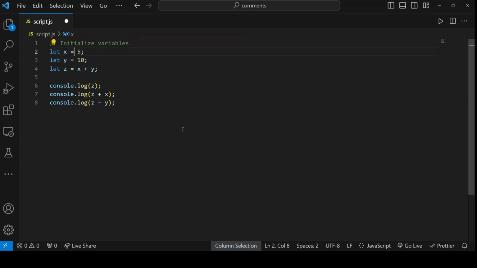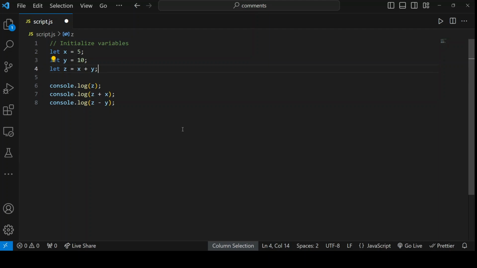We have initialized a variable called x with a 5, which means that we have assigned 5 to x, and we have assigned 10 to y, and to z we have assigned x plus y.